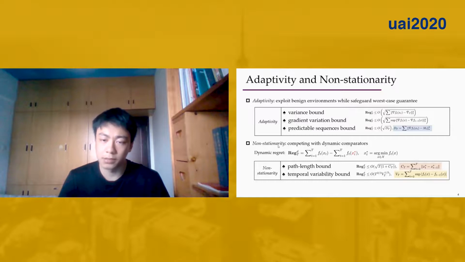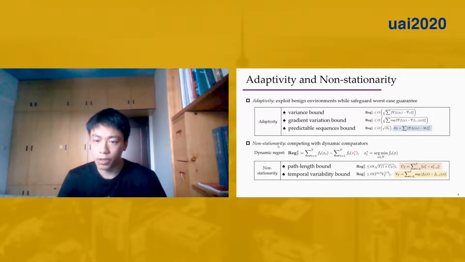The first is the path-length C_T, measuring the fluctuation of the comparators. When the value of C_T is known in advance, online gradient descent can achieve the dynamic regret in the order of square root T times 1 plus C_T. Another regularity is the temporal variability, V_T, measuring the variation of function values. When the value of V_T is known in advance, again, the dynamic regret can be bounded in this order, which is known to be minimax optimal for convex functions.